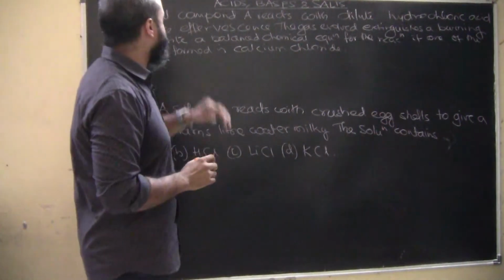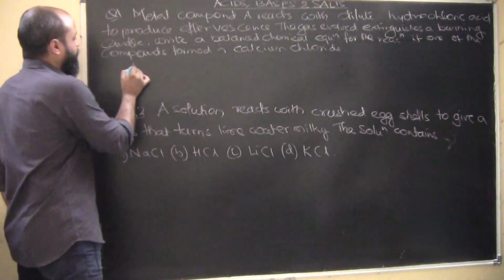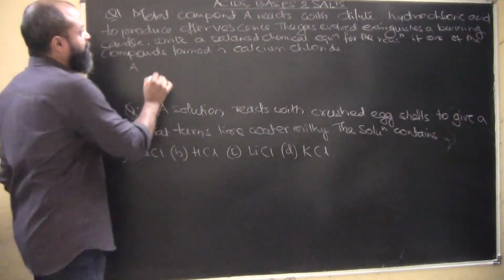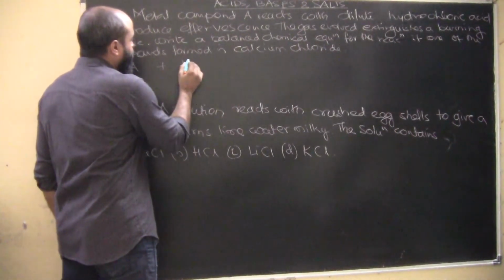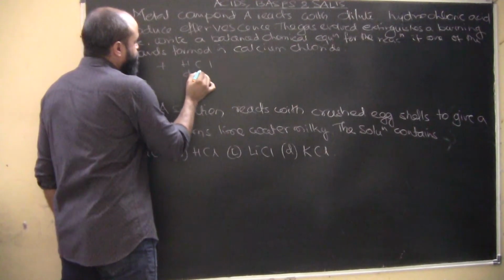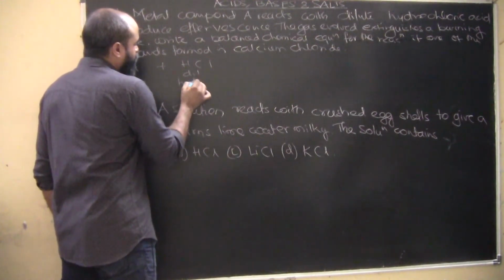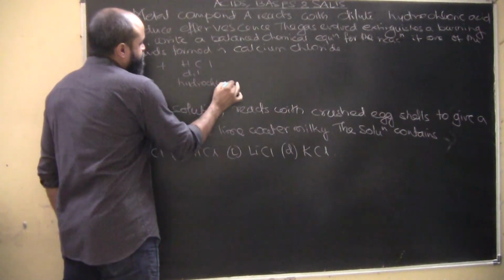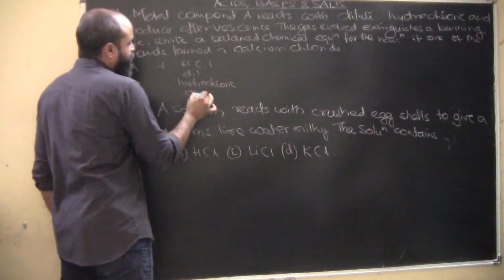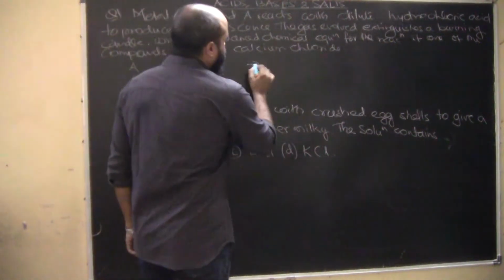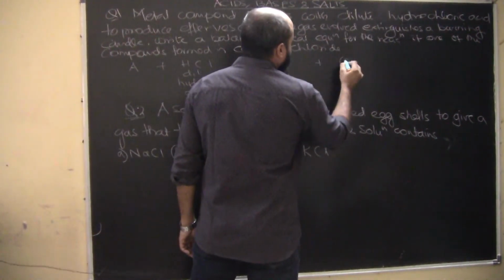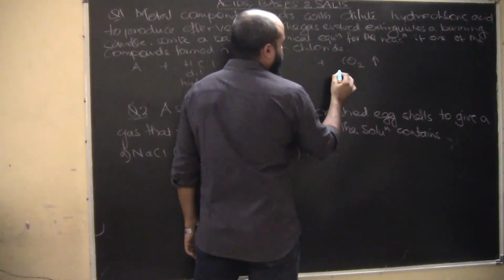So here is what you have: a metal compound A reacts with dilute hydrochloric acid. It definitely forms carbon dioxide. Why?